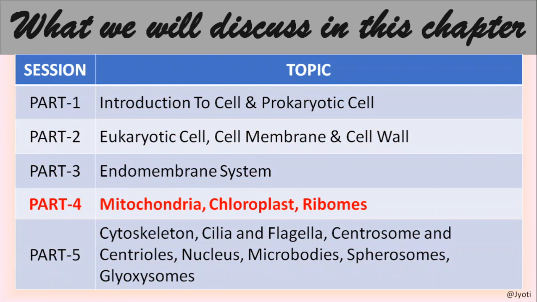So far we have discussed the prokaryotic cell, eukaryotic cell, and in the eukaryotic cell we have already discussed the cell membrane, cell wall, and endomembrane system. Today in this session we will discuss other cell organelles like mitochondria, chloroplast, and ribosome, which are not a part of the endomembrane system.